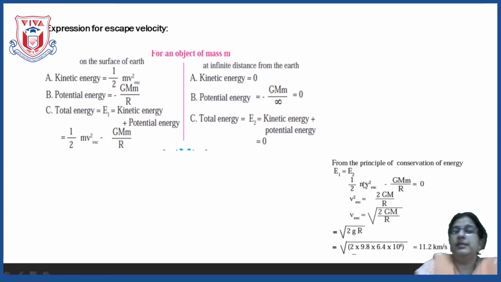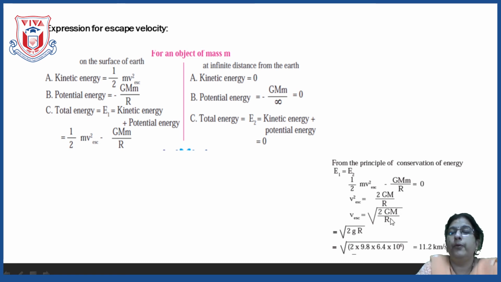Now here this 2 will go up. So in mv square, m and m will get cancelled. So what will be the equation? v square is equal to 2GM upon R. If v square is this much, then what will be v? v is equal to under square root 2GM upon R. Now here, what is this, GM upon R?